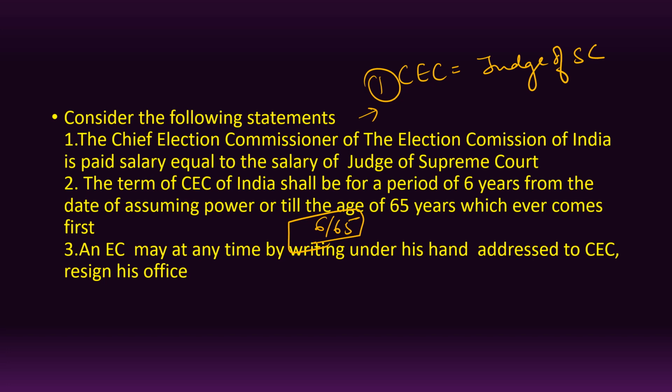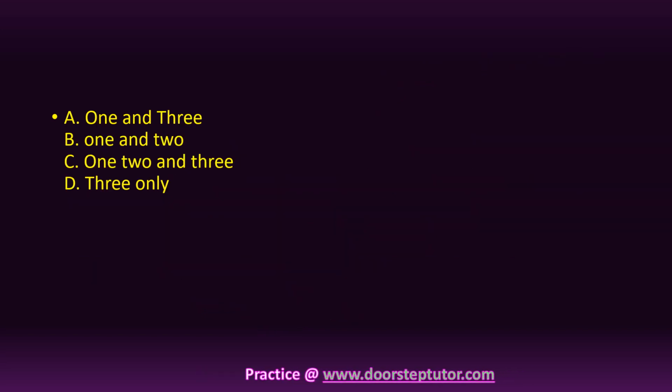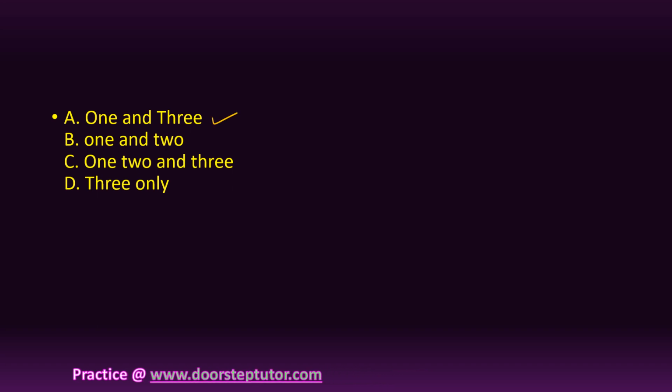Now the third statement: an Election Commissioner may at any time, by writing under his hand addressed to the CEC, resign his office. So can he resign? Will the Election Commissioner resign his office by writing under his hand to the Chief Election Commissioner or not? Three statements were provided, and based on these, options were given. First said that statements 1 and 3 are correct, 1 and 2 are correct, 1, 2 and 3, that means all three statements are correct, or only the third statement is correct.